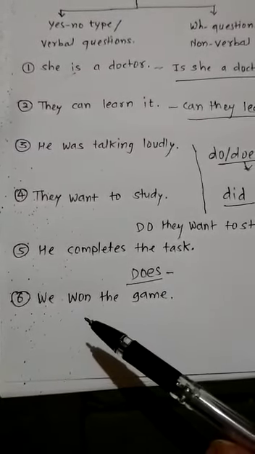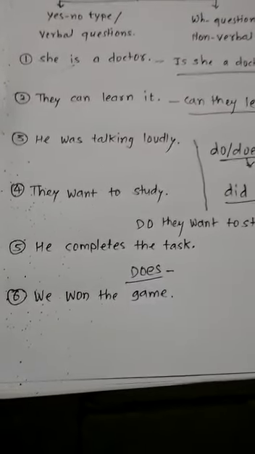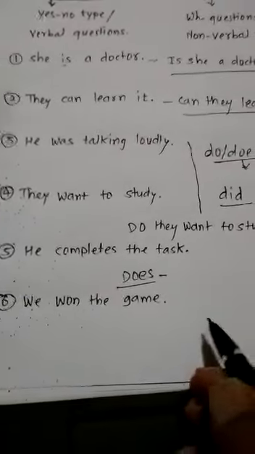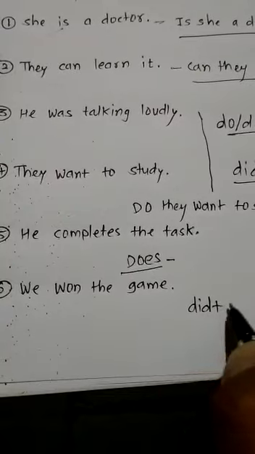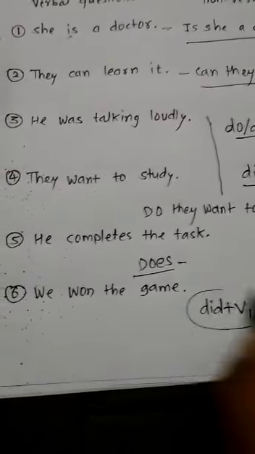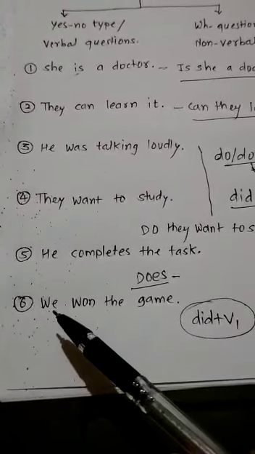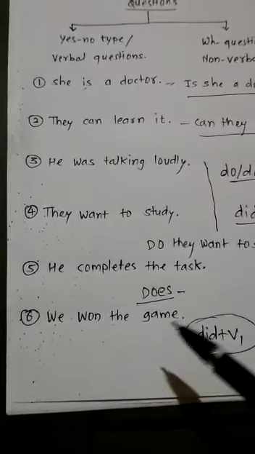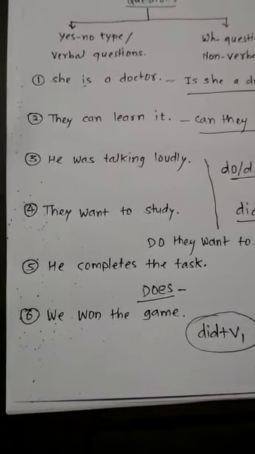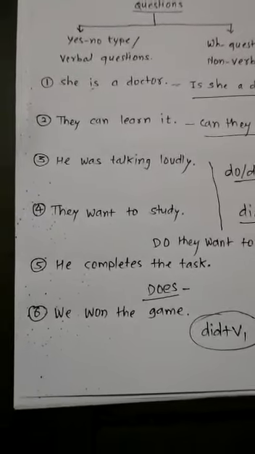Identify the tense. Correct, it's a simple past tense. Then you will have to frame the question: did we win the game? Whenever simple past tense is given, then in simple past tense you will have to use did, but after using did you will have to use V1 there. So how will the question be? First of all see the sentence: we won the game. Then did we win the game? In this way you will have to use it. It means you have used did in the beginning, so that's why you will have to use V1 after that. Then come to the next.